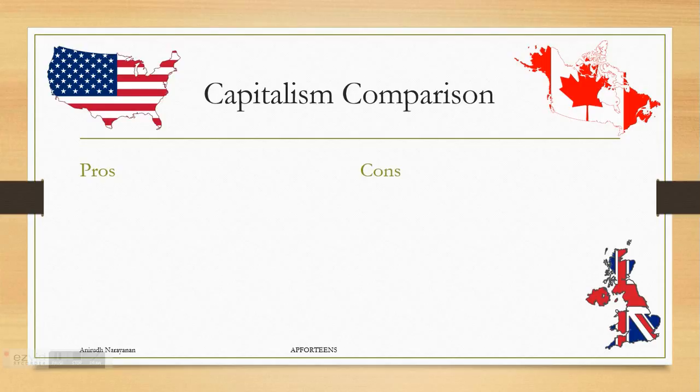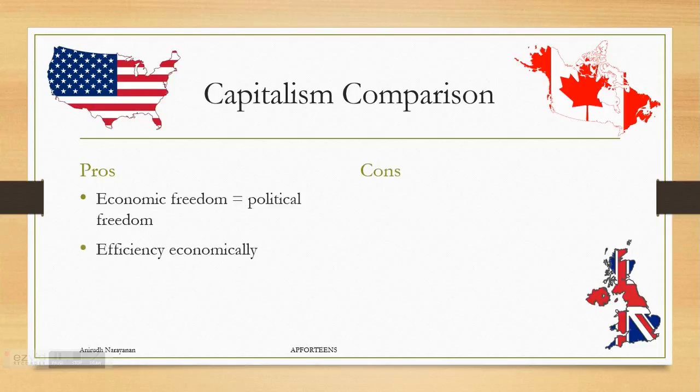The pros of capitalism: economic freedom, which equals political freedom. As you can see, all 3 of these countries here are not only capitalistic, they also are pretty free politically as well compared to other countries. They are efficient economically. Now, economic efficiency, we're going to mention in the future, is basically the way of making sure that everybody has an equal price and a price that's fair for them.